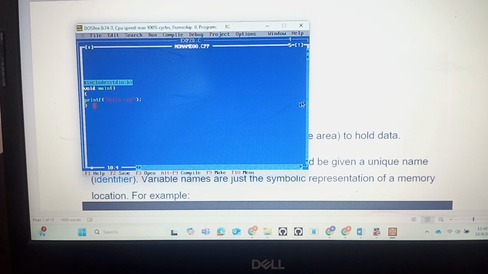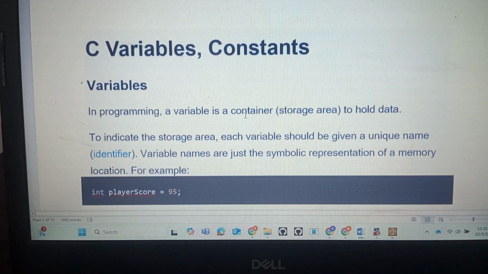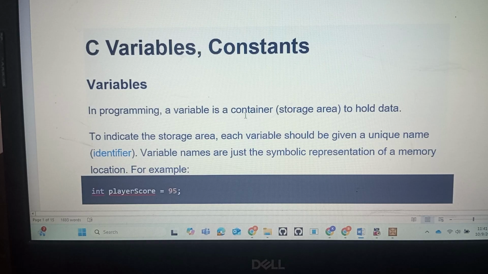Coming to our first topic: what is a variable, and what is a constant? If you take any programming language, C, Python, or Java, some concepts are the same.